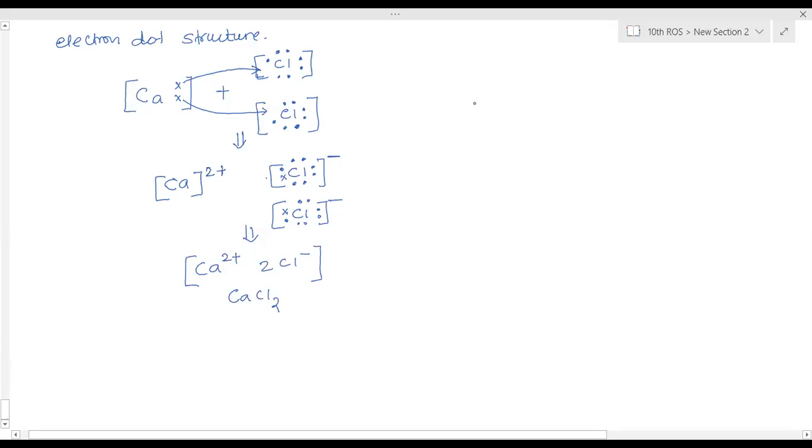So you have drawn magnesium chloride, then calcium oxide. Further, I told you sodium oxide, Na2O. Draw KCl as well. And what was the last one? KCl, potassium chloride.